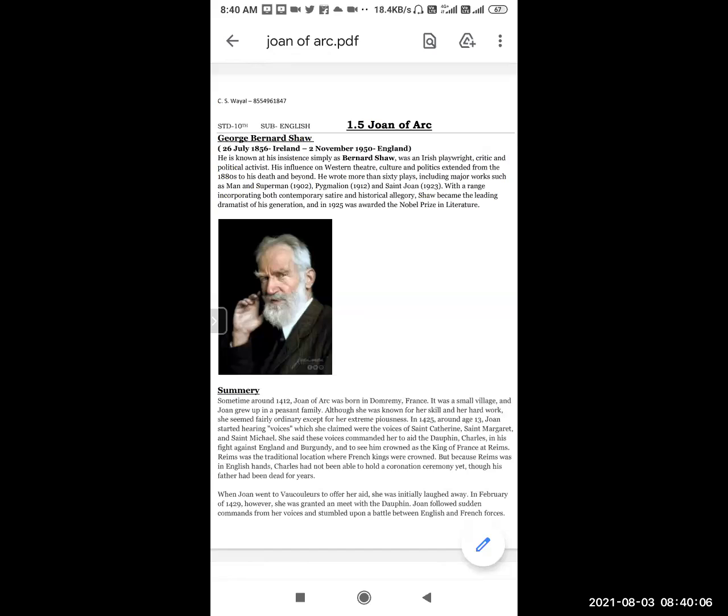In his generation, he was a very famous dramatist who was writing dramas. And in 1925, he was awarded the Nobel Prize in Literature. You can see it is the highest prize which is considered all over the world. So he was awarded the Nobel Prize in Literature in 1925 before his death.